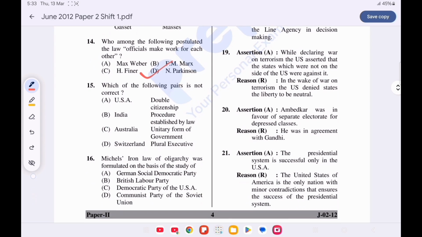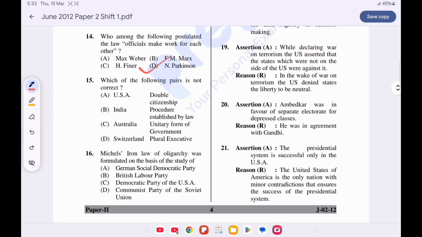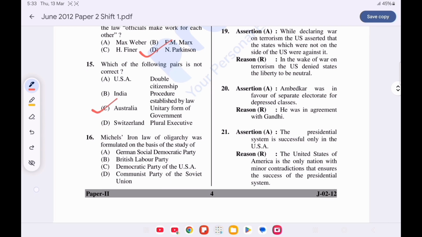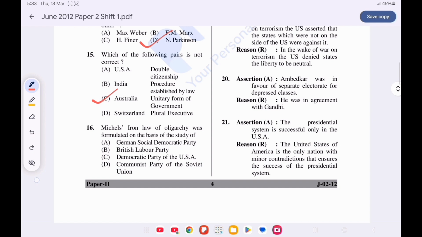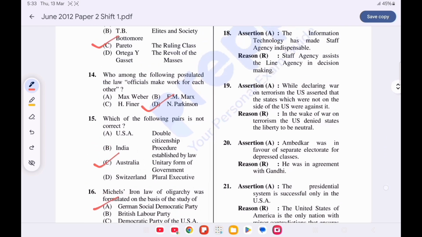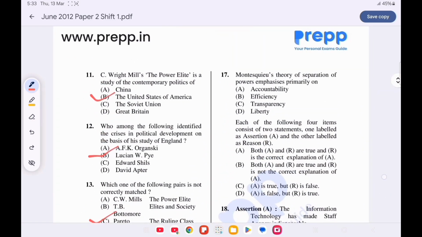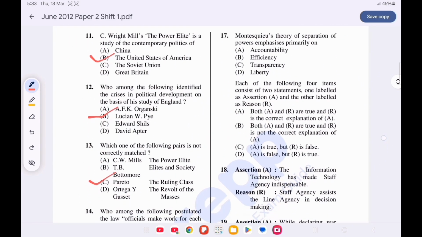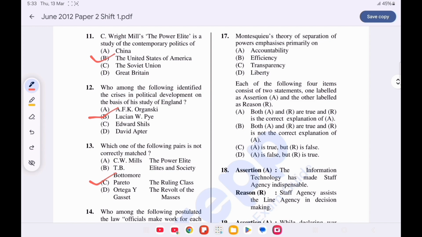Question number 15. Which of the following pair is not correct? Option C is correct, Australia. Unitary form of government is not correct. Question number 16. Michels' iron law of oligarchy was formulated on the basis of the study of. Option A is correct, German Social Democratic Party. Now question number 17. Montesquieu's theory of separation of power emphasizes primarily on. Option D is correct, liberty.